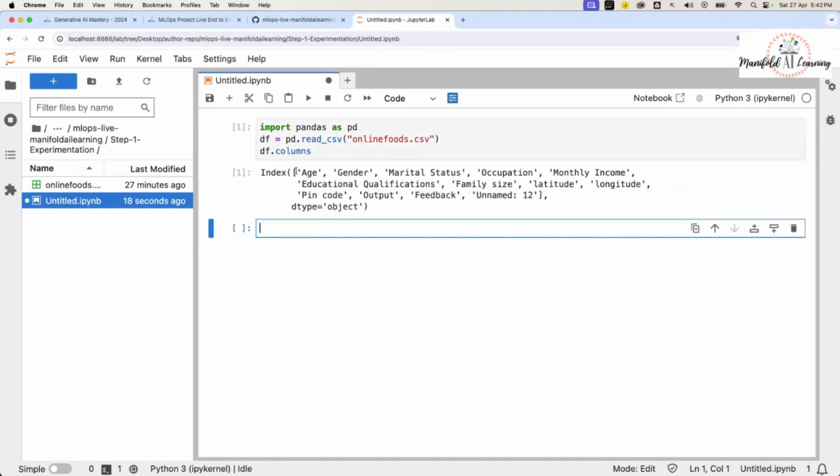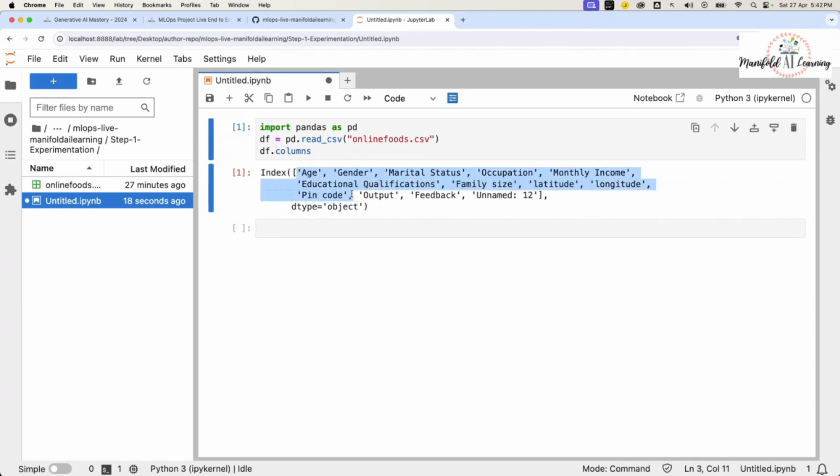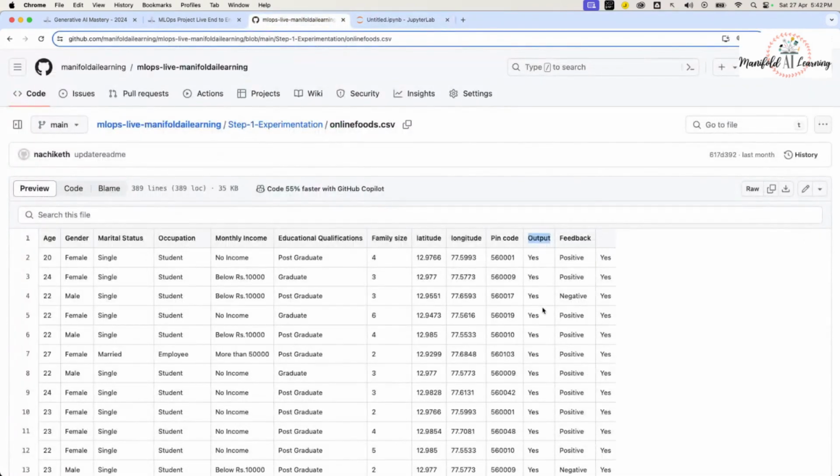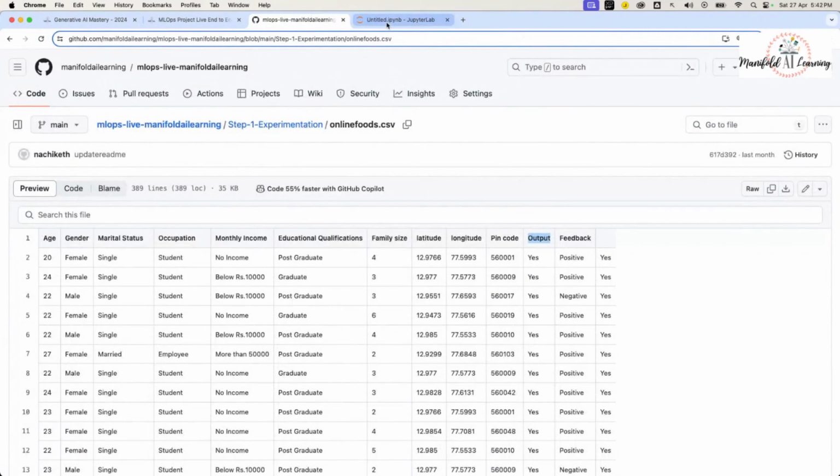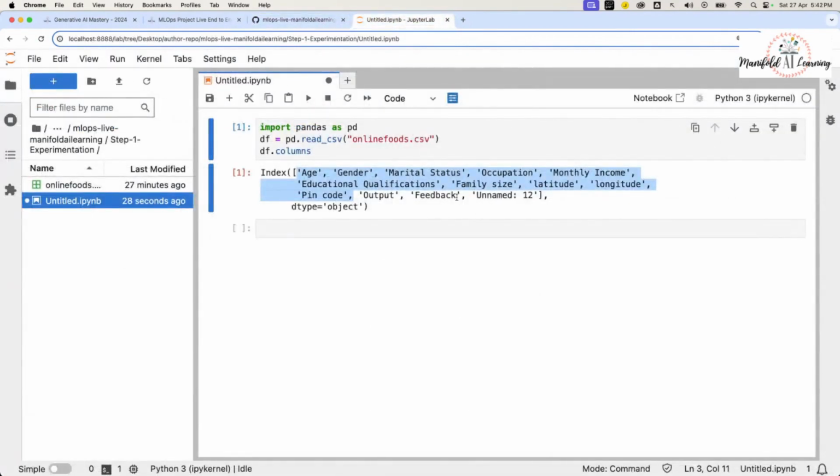So this is the list of features that we have got. In our case, the complete list of features which are relevant for us are these: age, gender, marital status, output. Output is the one that we are going to consider. And feedback. Let's consider the feedback as well.